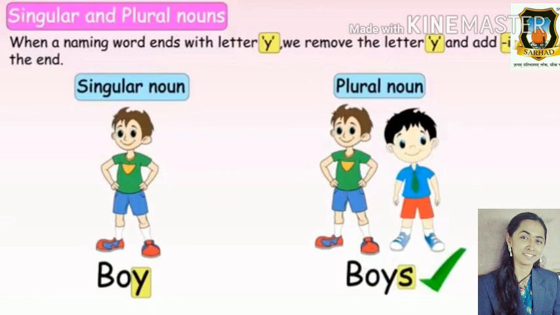So here we just added S to make the plural noun, because before Y there is O, and O is a vowel. So we did not remove Y. We just kept the word like that and simply added S to make the plural noun. So B-O-Y, boy, and the plural noun is B-O-Y-S, boys.